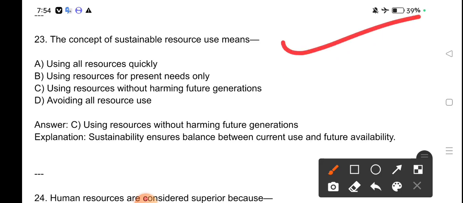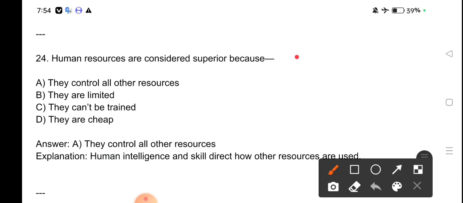The concept of sustainable resource use means using resources without harming future generations. Sustainability ensures balance between current use and future availability. Human resources are considered superior because they control all other resources. Human intelligence and skill direct how other resources are used.